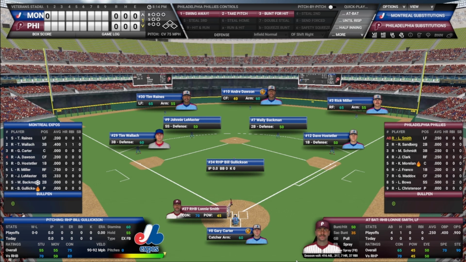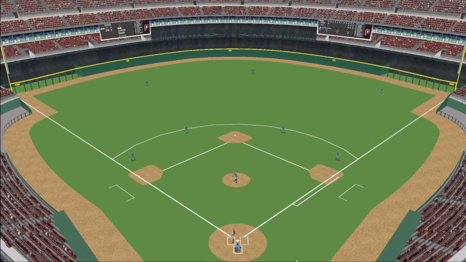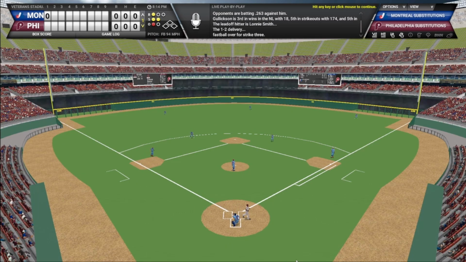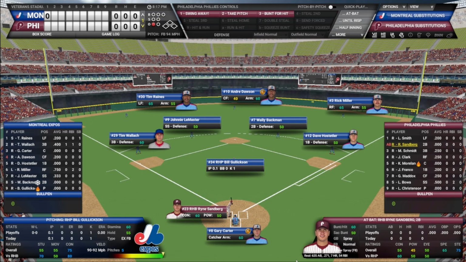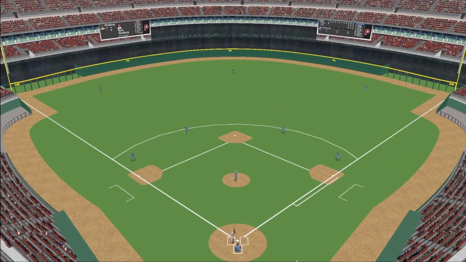Lonnie Smith will lead off, 1 for 4 in game 1. Pitch on the way. 1-2 pitch gets the outside corner for strike 3. Gets Smith looking to start the game off. Gullickson was third in wins with 18, tied with Steve Carlton. And here he is, Ryne Sandberg back in the lineup.